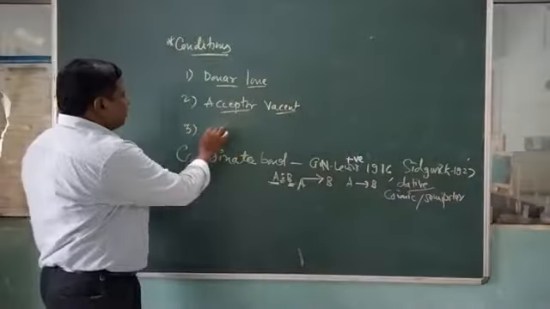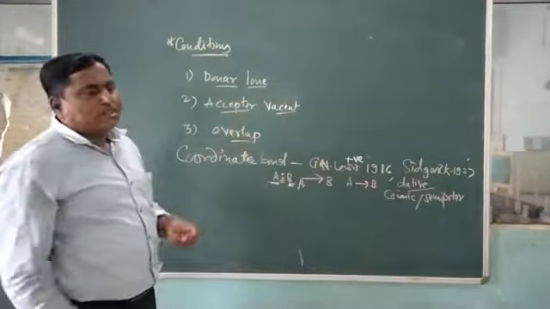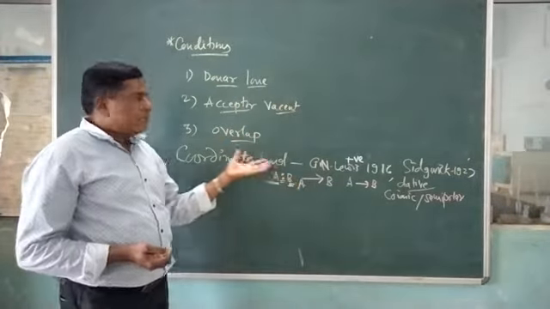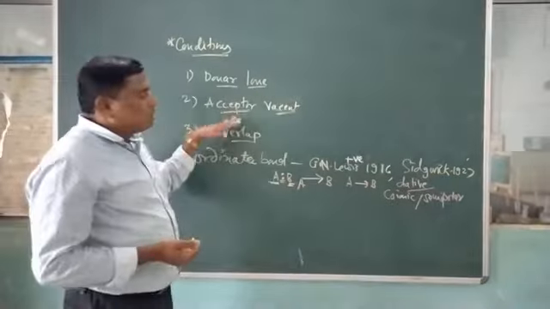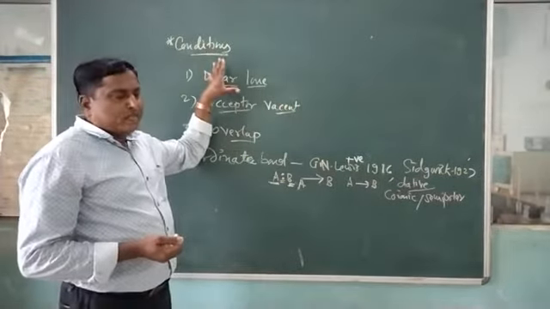Overlapping is most important, so that both the electrons come between the two atoms. Hence it is called the third condition. In this way, the conditions can be explained.